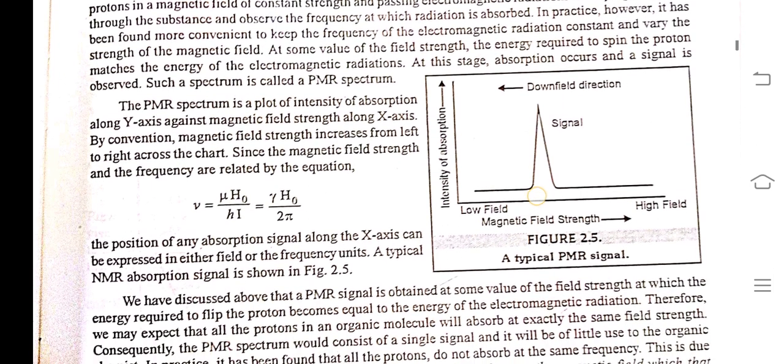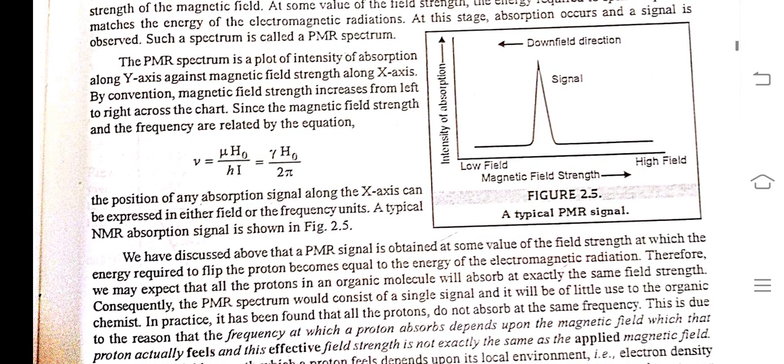Such a spectrum is called a PMR spectrum. The PMR spectrum is a plot of intensity of absorption along the y-axis against magnetic field strength along the x-axis. By convention, magnetic field strength increases from left to right across the chart, since the magnetic field strength and the frequency are related by the equation ν = μH₀/h = γH₀/2π. The position of any absorption signal along the x-axis can be expressed in either field or frequency units. A typical NMR absorption signal.